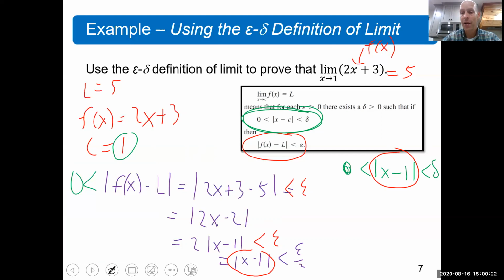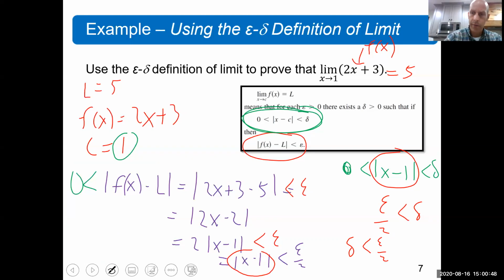In other words, what I'm telling you is that I could say that epsilon over 2 is going to be less than delta. Or I could even switch it around, right? I'm telling you that whatever epsilon you give me, I'm just going to make my delta epsilon over 2.